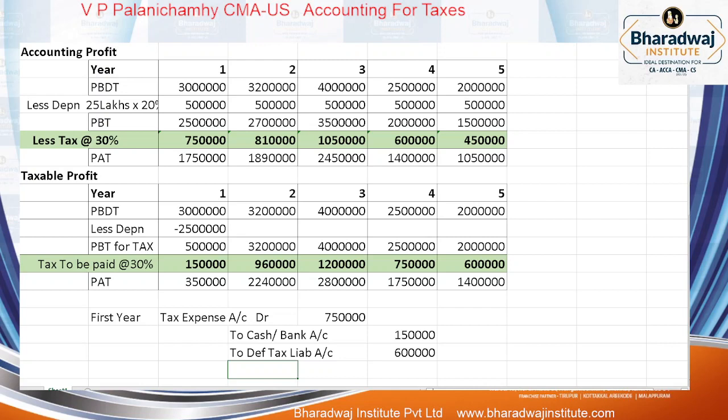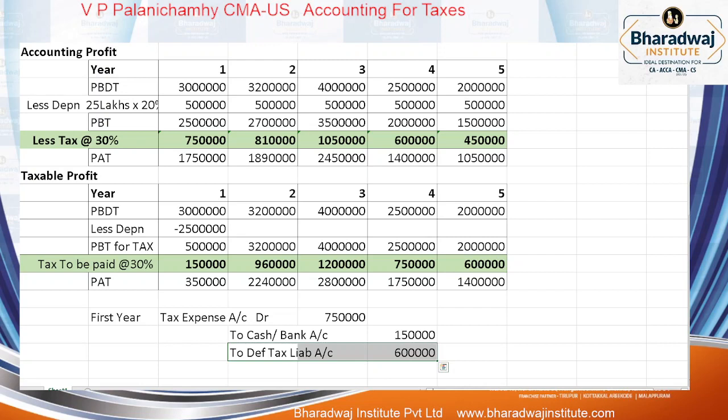Why is it called deferred tax liability? Because in future your tax liability will be more. Take the difference and look: 8,10,000 and 9,60,000. What is the difference? 1,50,000. This year 10,50,000 and 12,00,000. What is the difference? 1,50,000. Next, 6 lakhs and 7,50,000. What is the difference? 1,50,000. 4,50,000 and 6 lakhs. What is the difference? 1,50,000. 1,50,000 comes for how many years? 4 years. 4 into 1,50,000 is how much? That's 6 lakhs deferred tax liability.